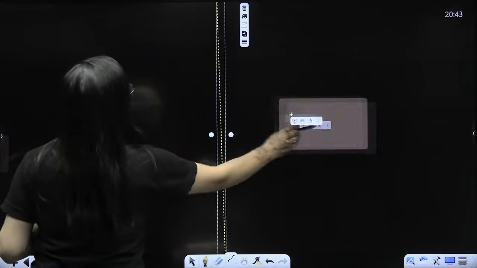So that's what we need to understand. I hope up to this part, everything is crystal clear.